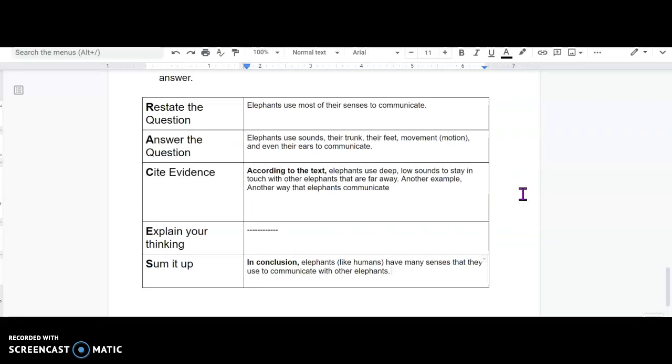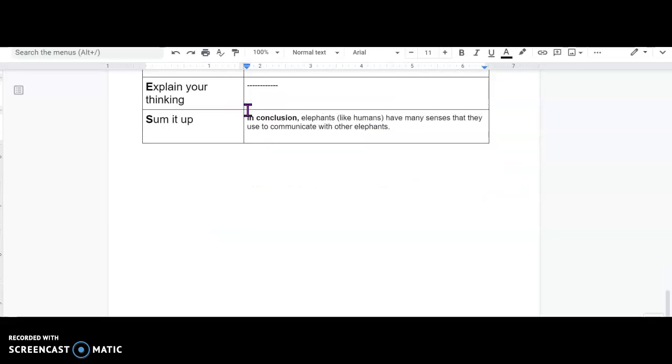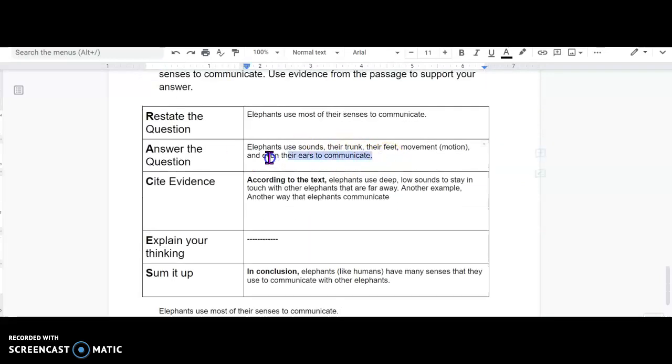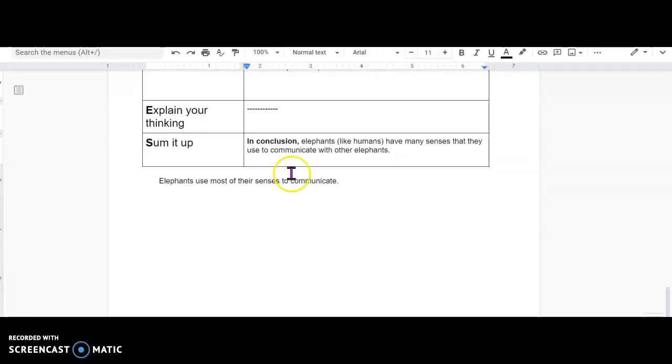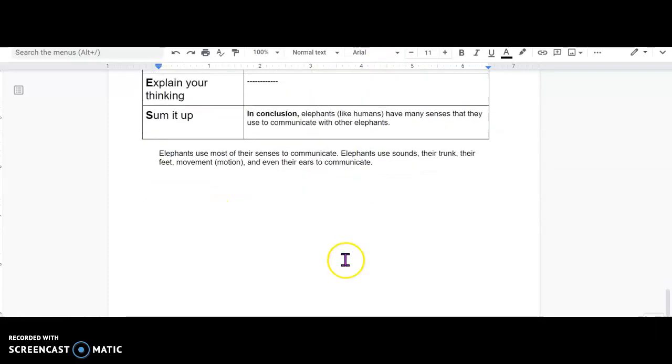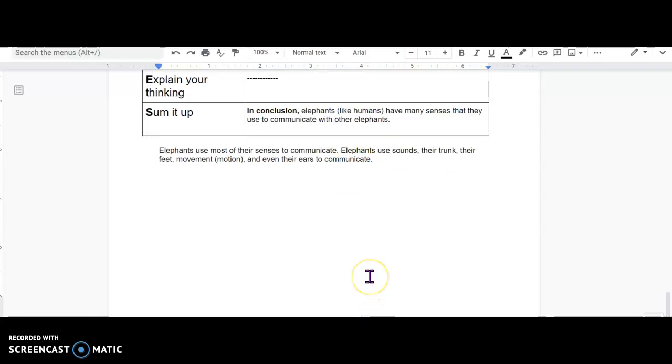And that's my answer. So again, just like last time, I'm going to do Control C and place it right down here, Control V, and do that again with my second one, Control C, Control V, until I have all of this in a nice paragraph. I want you to do that because I want you to be able to see the whole answer in one paragraph. Once you've copied and pasted your entire answer and double checked your work, you can hit submit and move on to your next assignment.